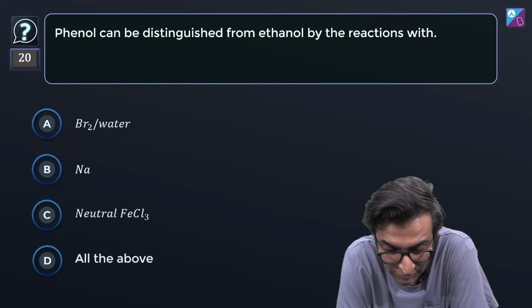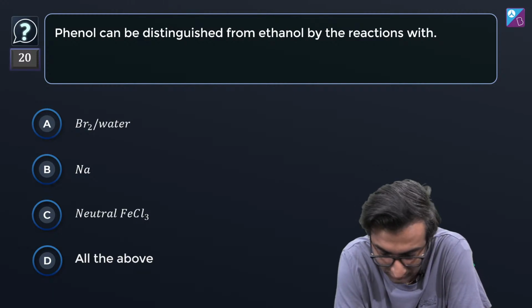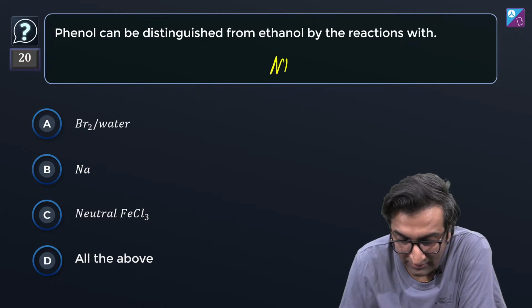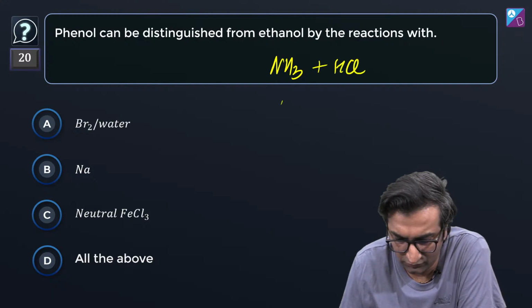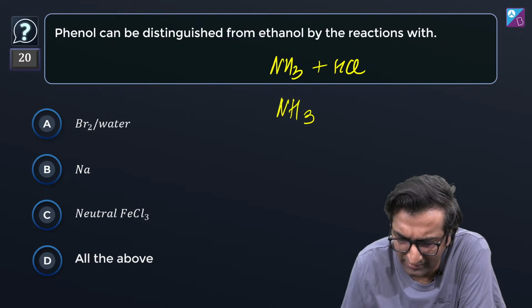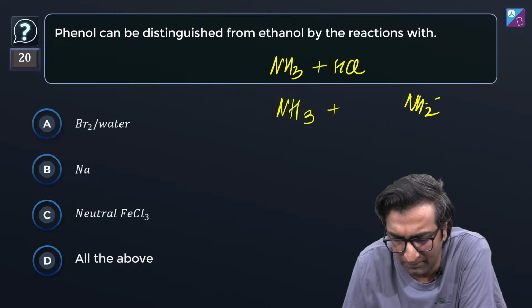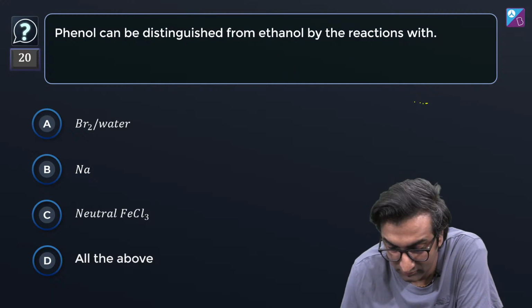Phenol can be distinguished from ethanol by the reactions with what? Br2 water, Na, neutral FeCl3, all of these. All right. Yeah, I understand what you're saying, Aditya. You're saying NH3 behaves as a base in presence of HCl. It can behave like an acid in presence of a weaker base. Can you give me an example where it behaves like an acid, where it gives away? There are organic reactions where it behaves as a base and gives you NH2 minus, right? If it does that, then it's behaving like an acid. Sure, it can theoretically do that, but not in water.